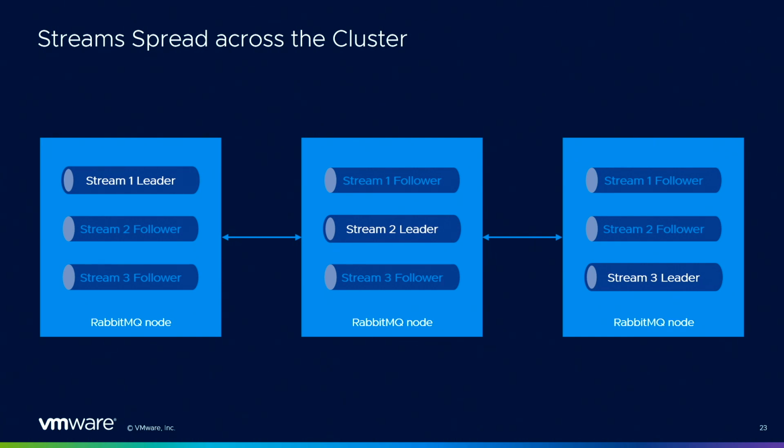So this way, if you lose a node because of an upgrade, you won't move all the stream leaders from one node to the other. So on this diagram, you have three streams, and they have a respective leader and followers. And as you can see, the leaders are spread across the nodes.